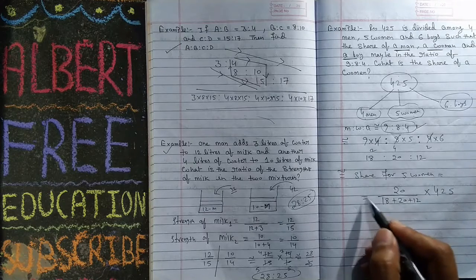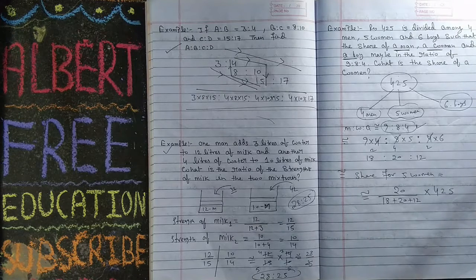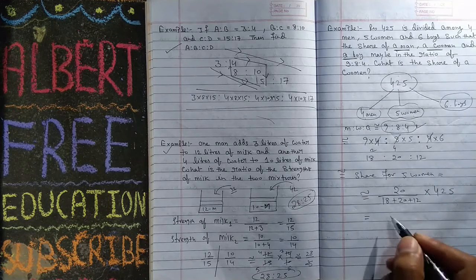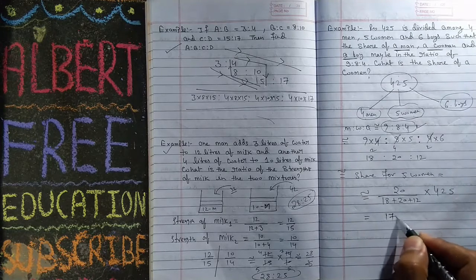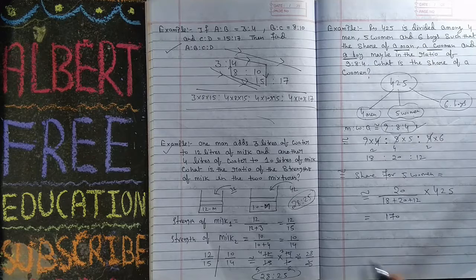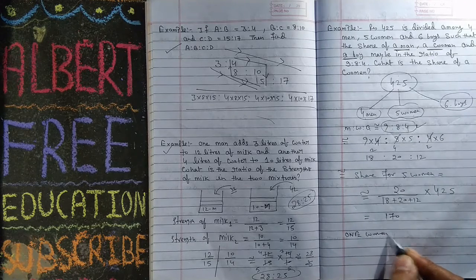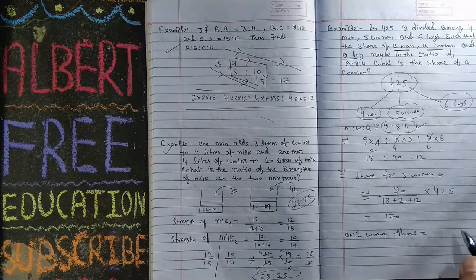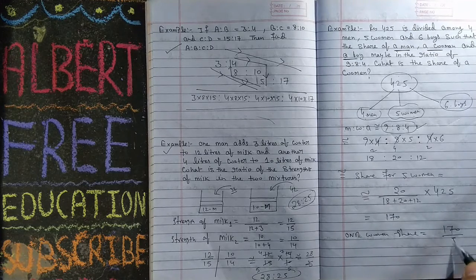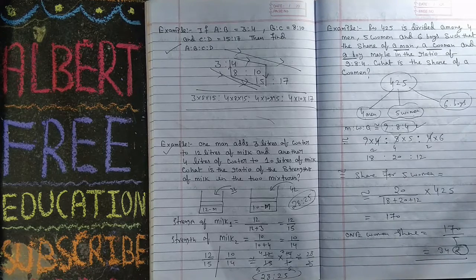Now if you calculate, you will get 170. This is for 5 women. For 1 woman, 1 woman's share is equal to 170 upon 5, which is 34 rupees. So this is your answer.